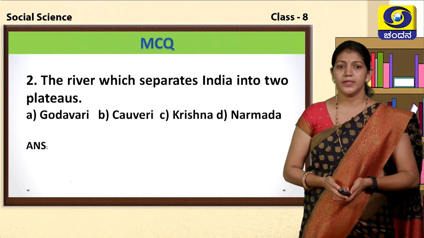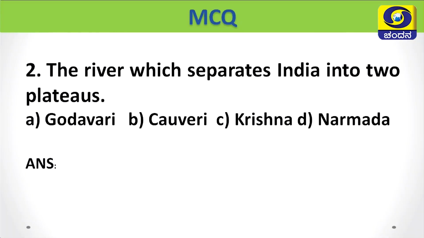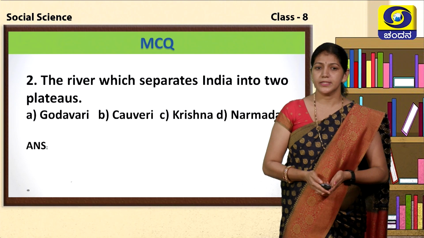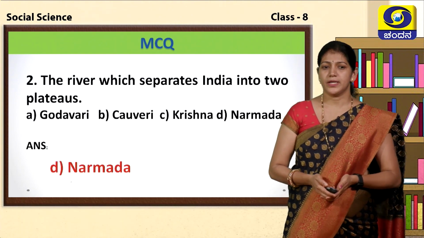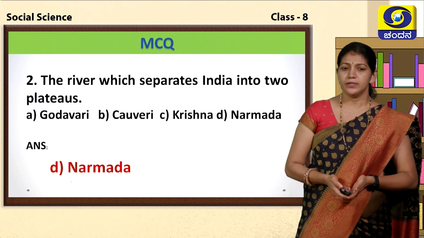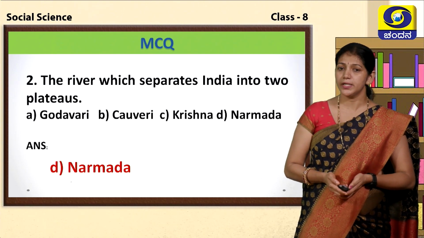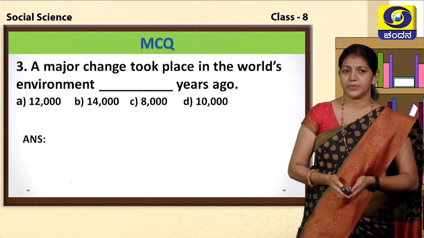Second question: the river which separates India into two plateaus. A option Godavari, B option Kaveri, C option Krishna river, and D option Narmada. Which is the correct answer, children? Yes, your answer is correct. The River Narmada separated India into two plateaus.